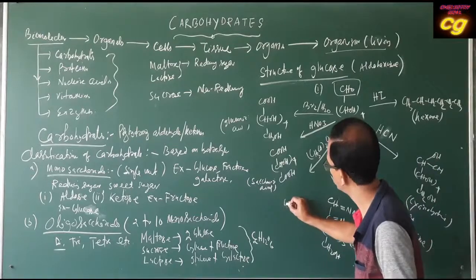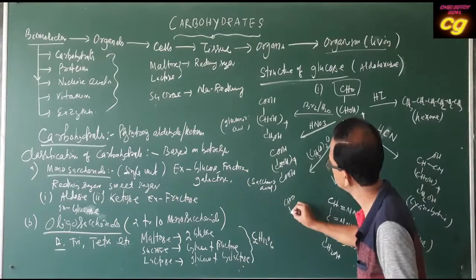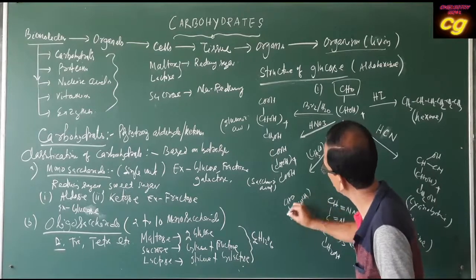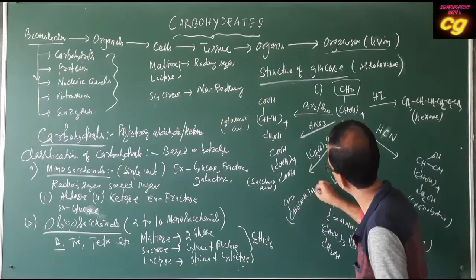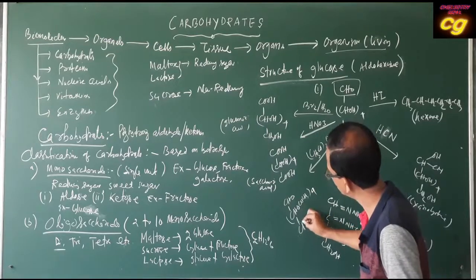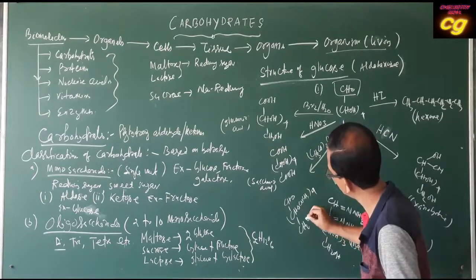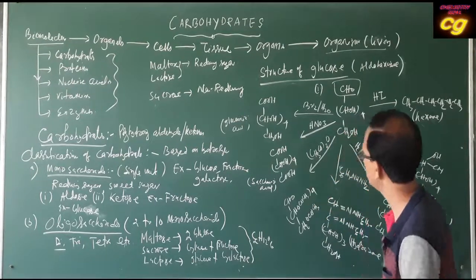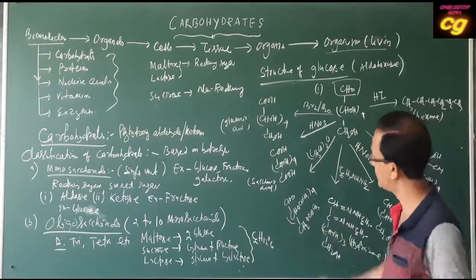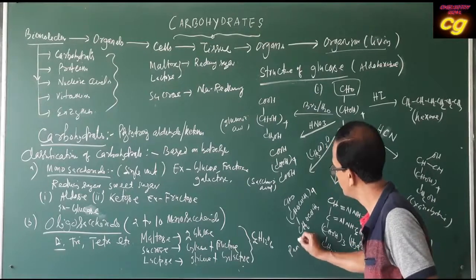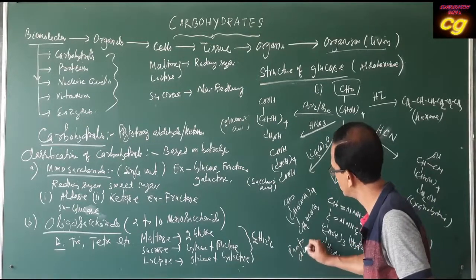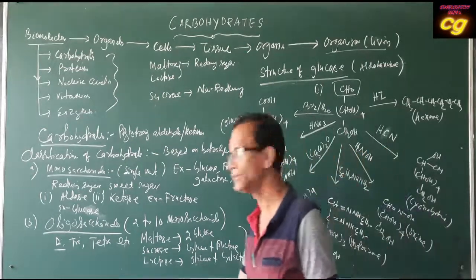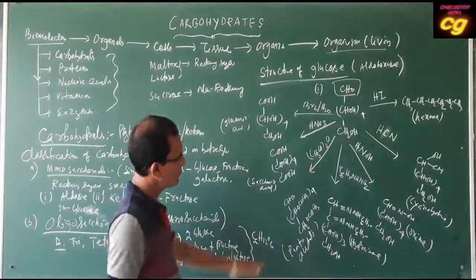Pentaacetate means CHO, CH3, 4, then plus CH2O, CH3. Okay, this indicates pentaacetate. This is pentaacetate of glucose.